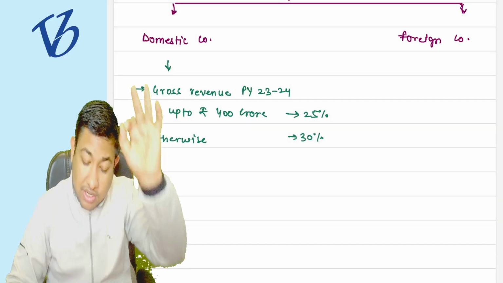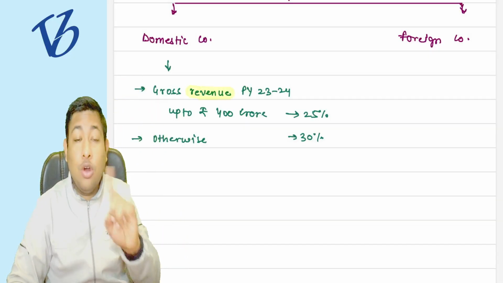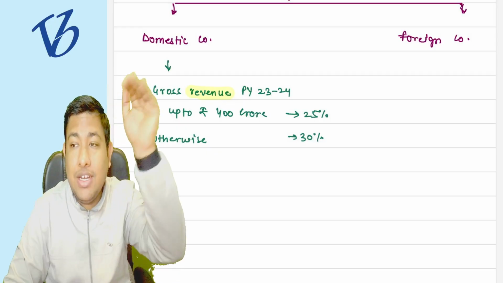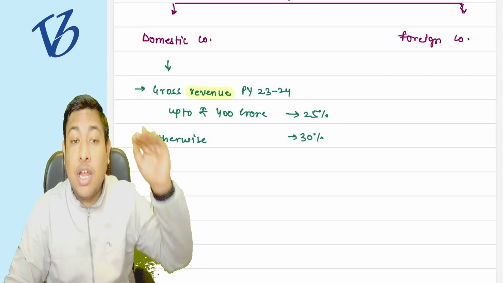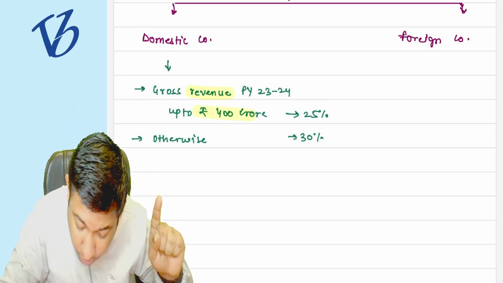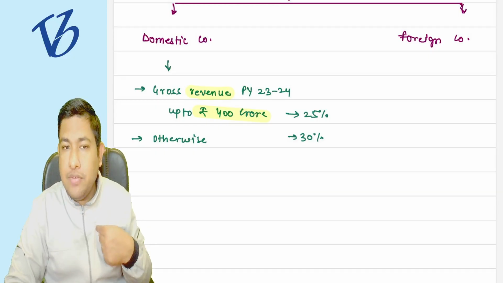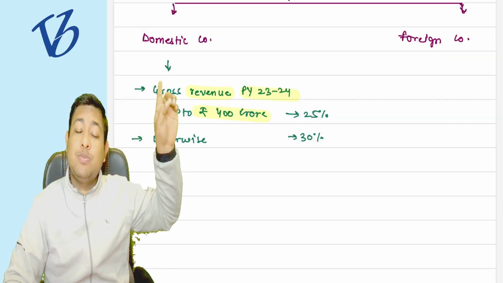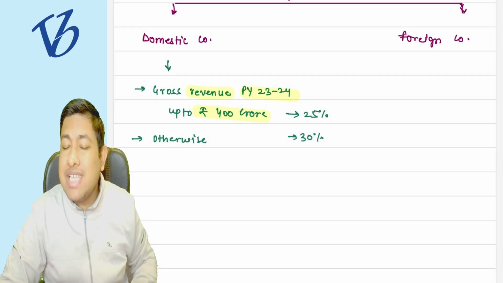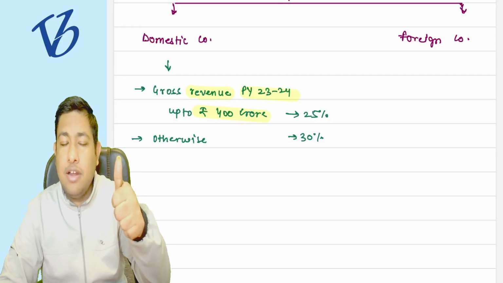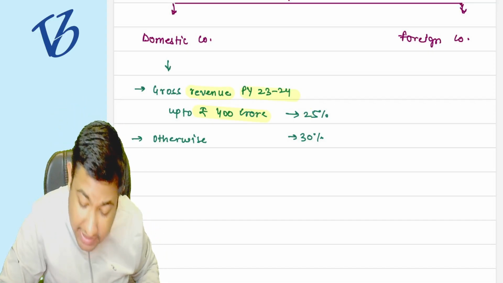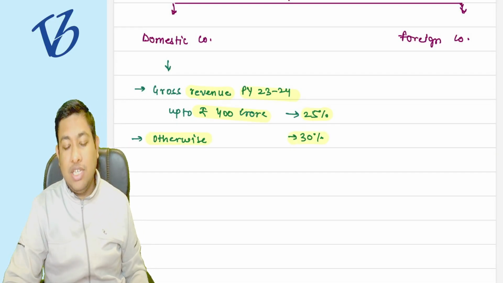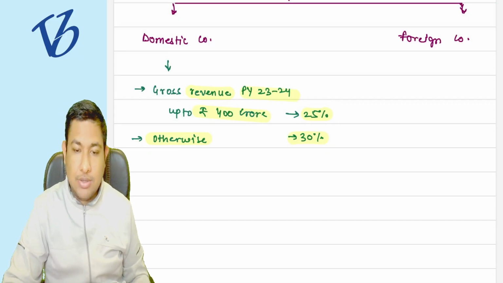It means that if your company's top line, that is the gross revenue, not the income, not the profits, but the revenue, that is the sales, the turnover of the company in the previous year 23-24, two years back, is up to 400 crore, exactly 400 crore is workable, then the tax rate is going to be 25%. Otherwise all the tax rate is going to be 30%. Understood or not?